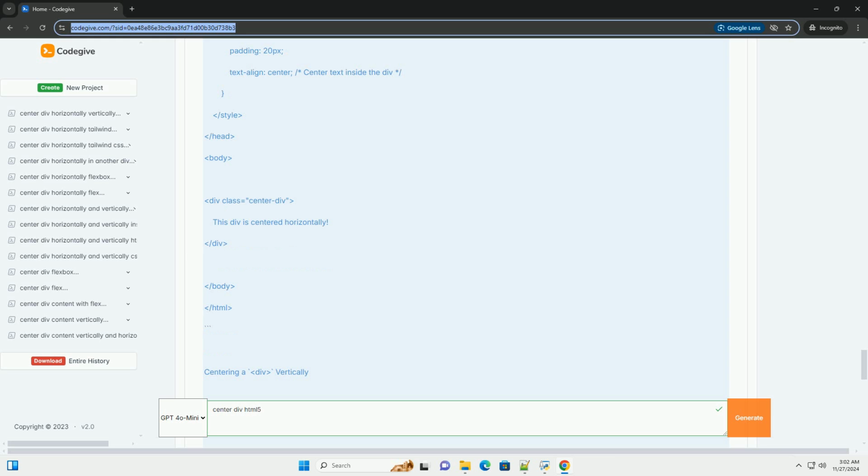Conclusion. Choosing the right method to center a div depends on your specific needs and the layout of your page. Flexbox and grid are the most modern and flexible methods, while margin auto and text alignment can be useful in simpler cases. Feel free to experiment with these methods to see which one best fits your design.